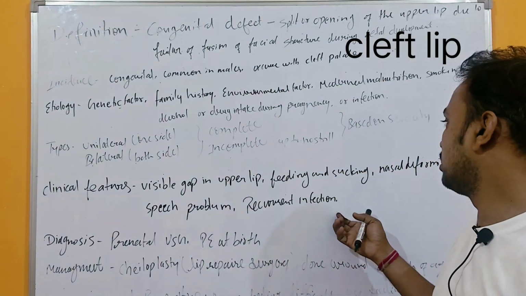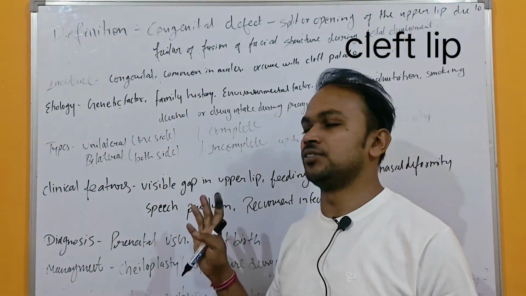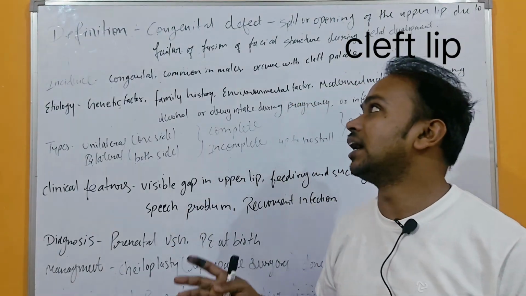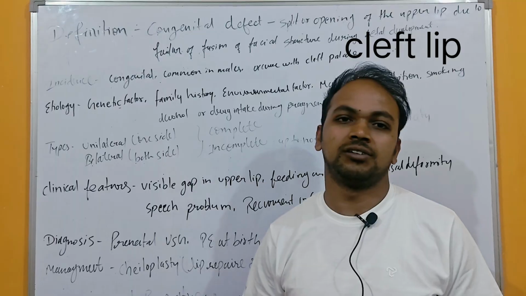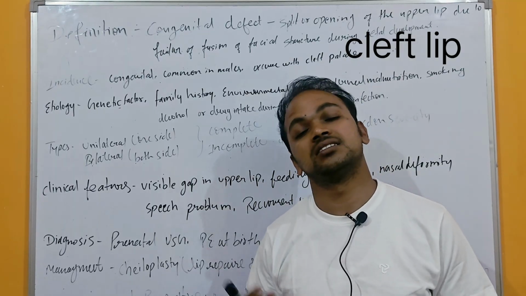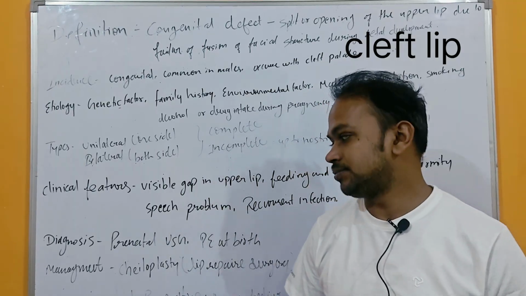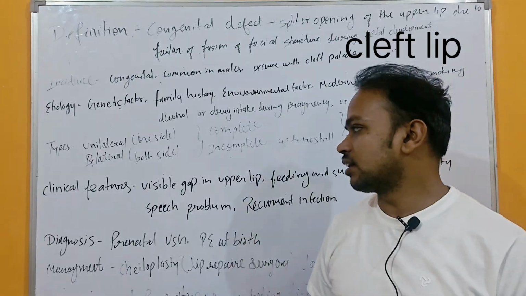Then recurrent infection. Because of the cleft lip, the baby has chances of suffering from infection again and again. So these are the clinical features.